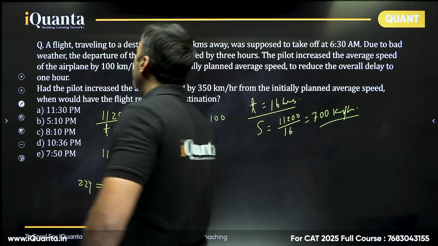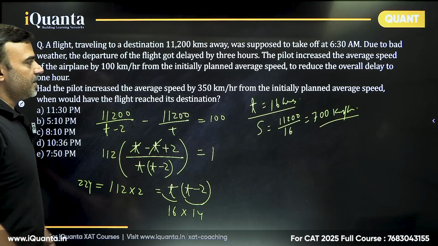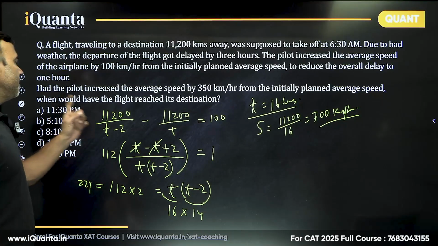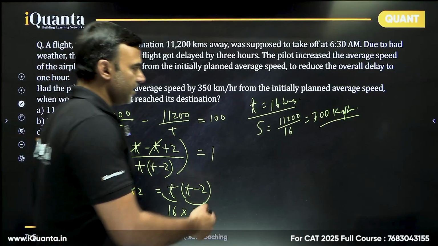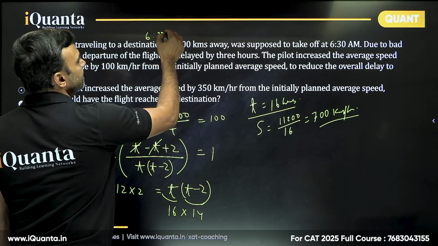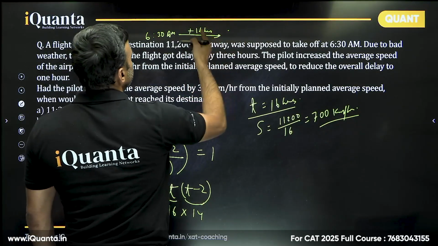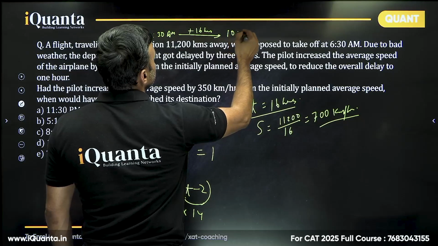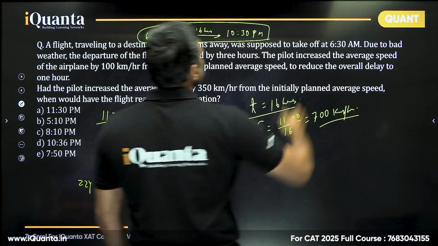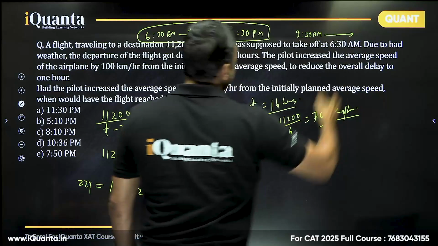All right. Now, what is the question saying? Had the pilot increased the average speed by 350 kilometers per hour from the initially planned average speed, then when would the flight have reached its destination? Let's check. Initially it was planned to start at 6:30 a.m., travel for 16 hours and reach at 16 plus 6, 22, that is 10:30 p.m. This was the original plan. But it got delayed by 3 hours, so it starts at 9:30 a.m. now.